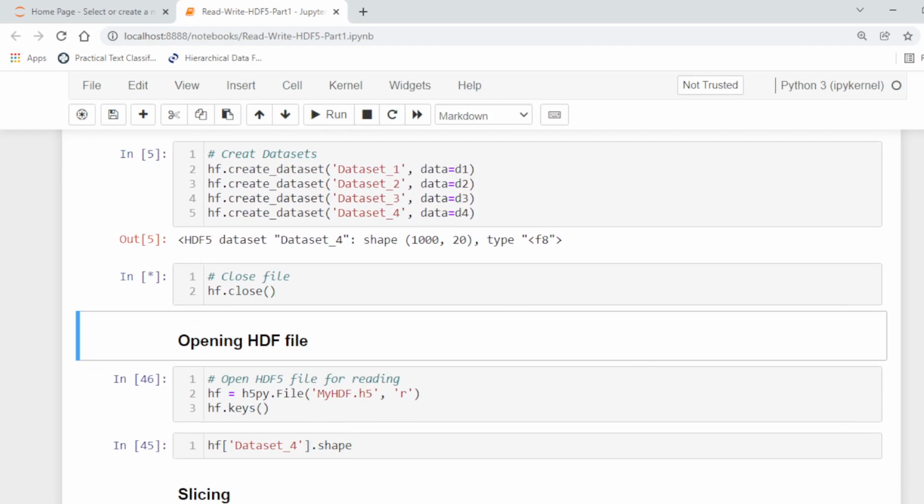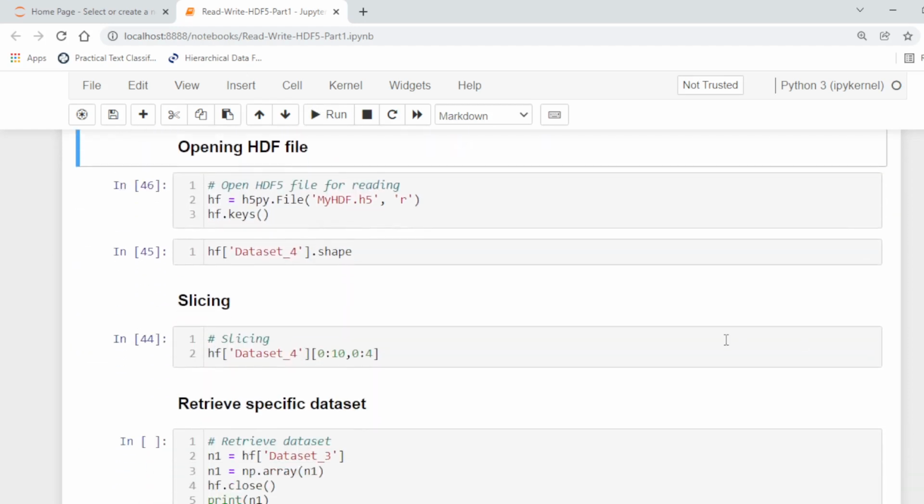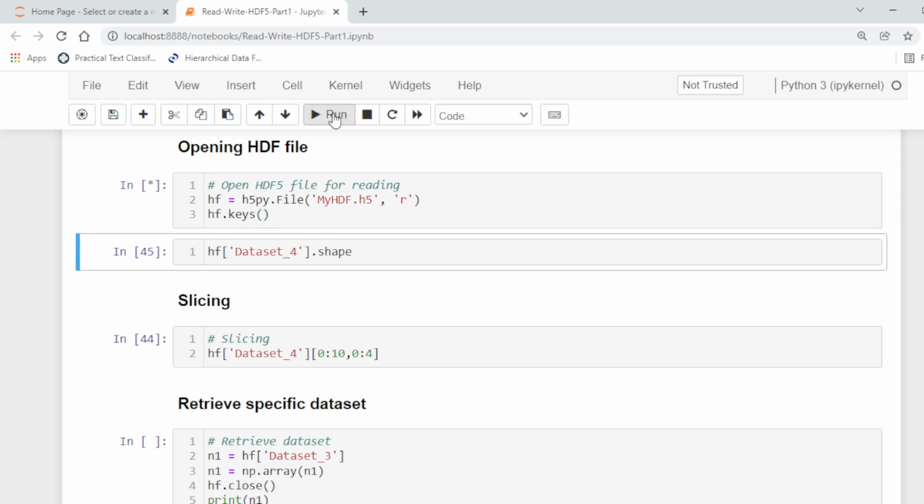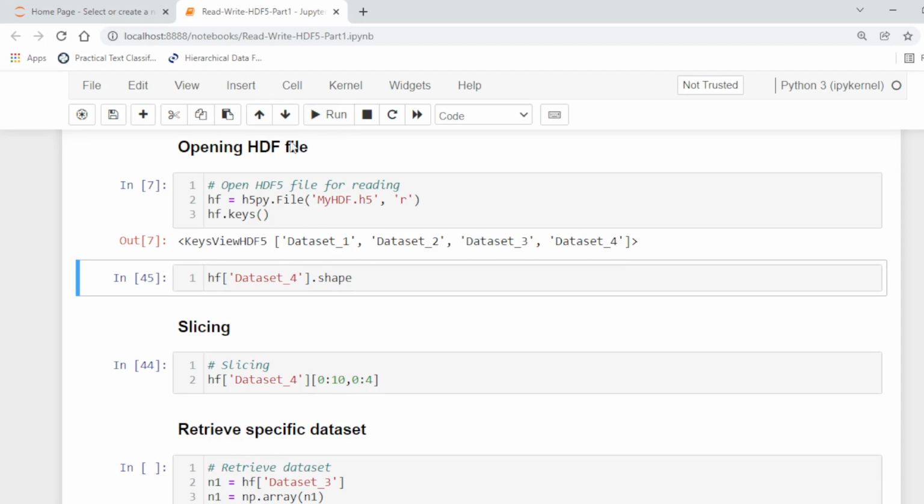Here we are again opening the file for reading with the R mode. So let's run this. Here we have opened the file, and here is the set of keys, data set 1 and so on.